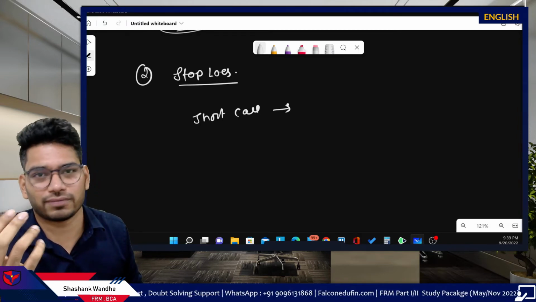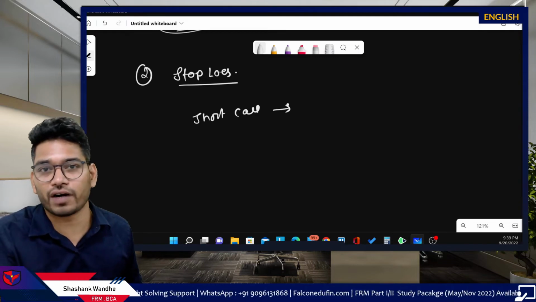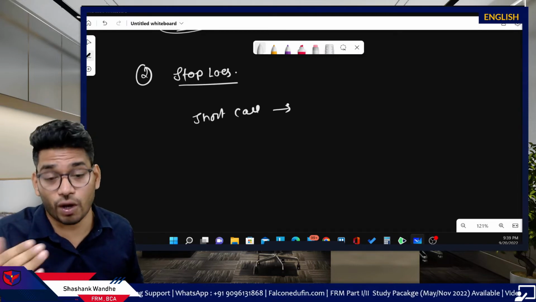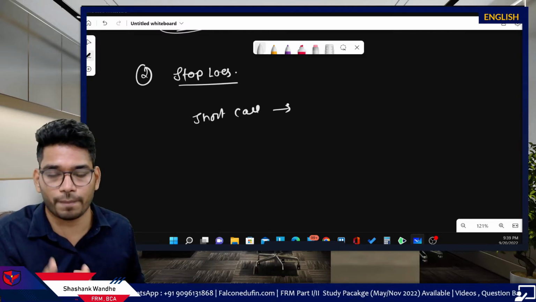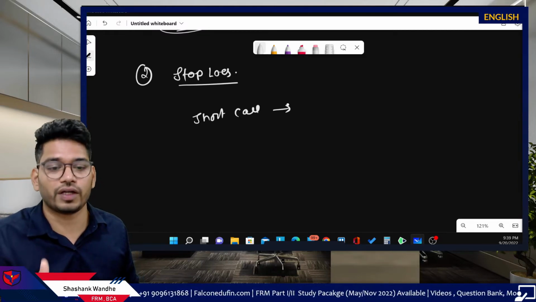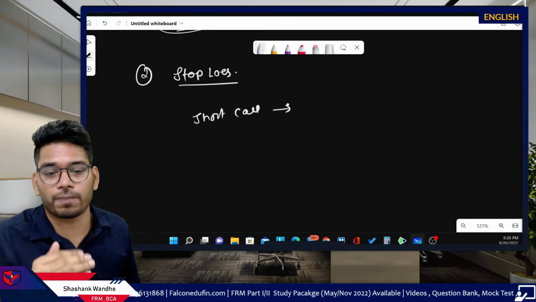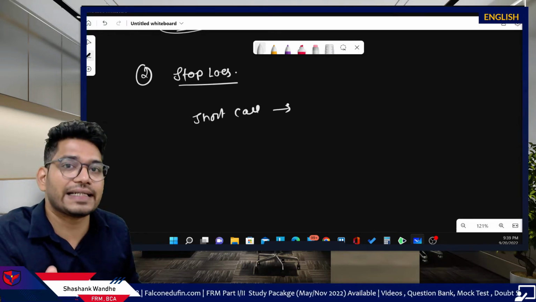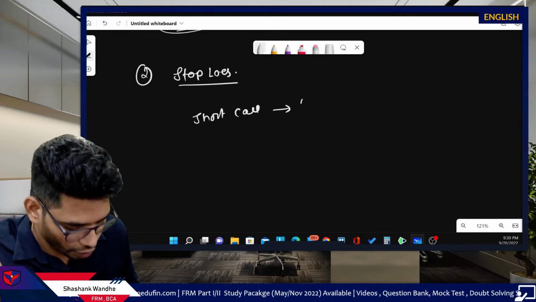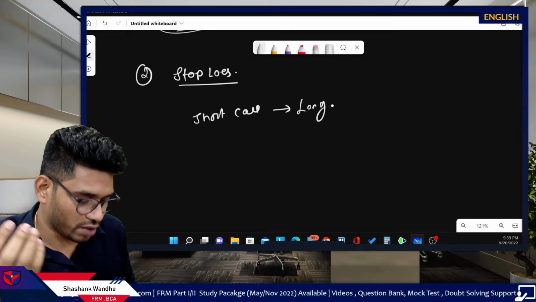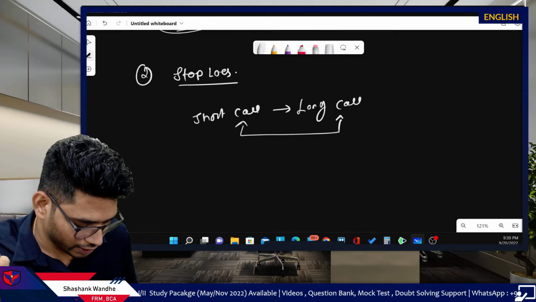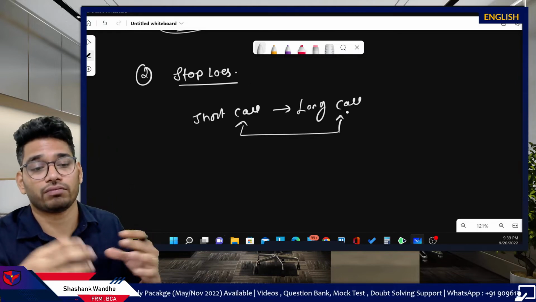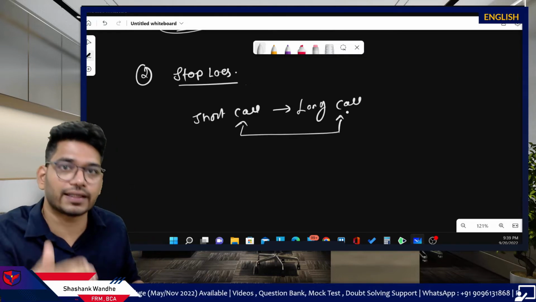I assume you are already comfortable with the stop loss strategy, because we already discussed the stop loss topic in book number 3. If the loss exceeds a certain limit, your position will be squared off, and the system will automatically take the long call position in the same option, and this position will be squared off, and you won't generate further losses.